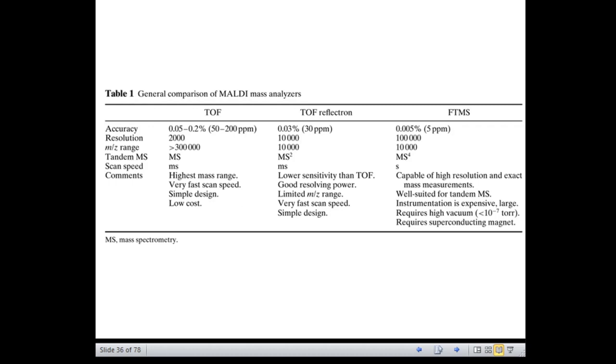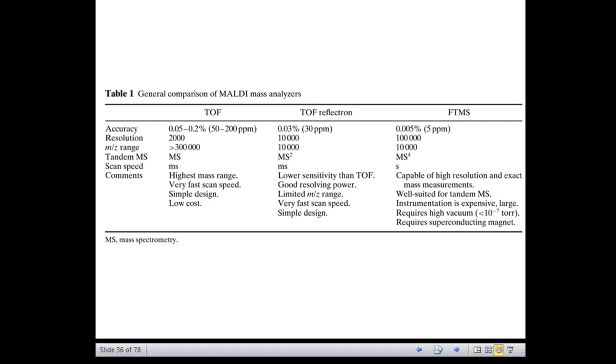Whereas FTMS is capable of high resolution and exact mass measurements. It is well suited for tandem MS, that is more than one mass analyzers. But the instrumentation is expensive, definitely. It should be expensive. It requires high vacuum and it requires a superconducting magnet because the charged particles orbit in the presence of a magnetic field in FTMS.